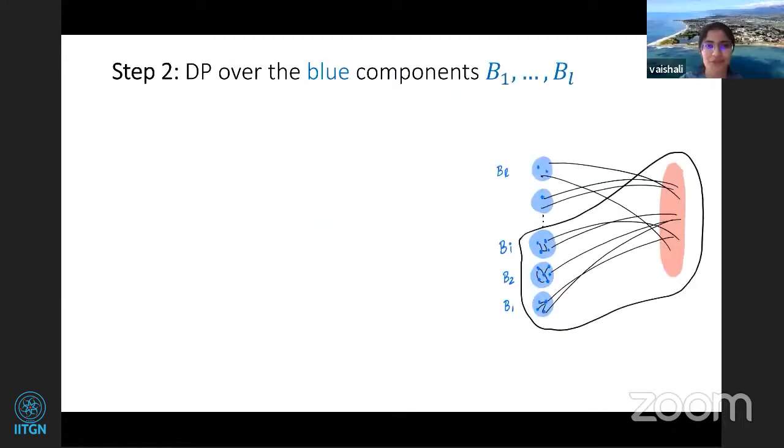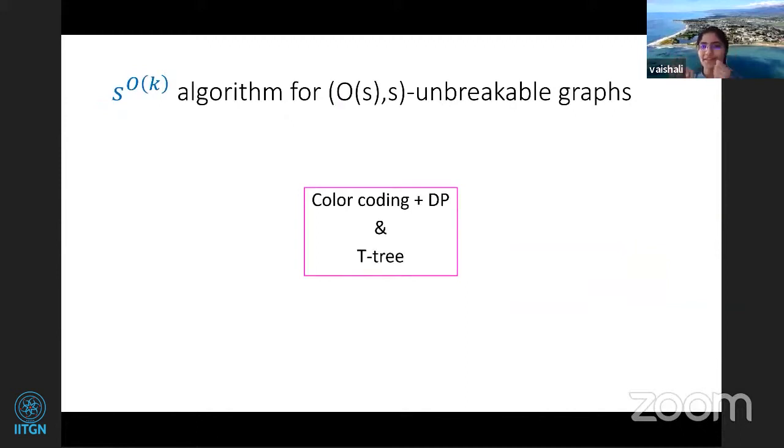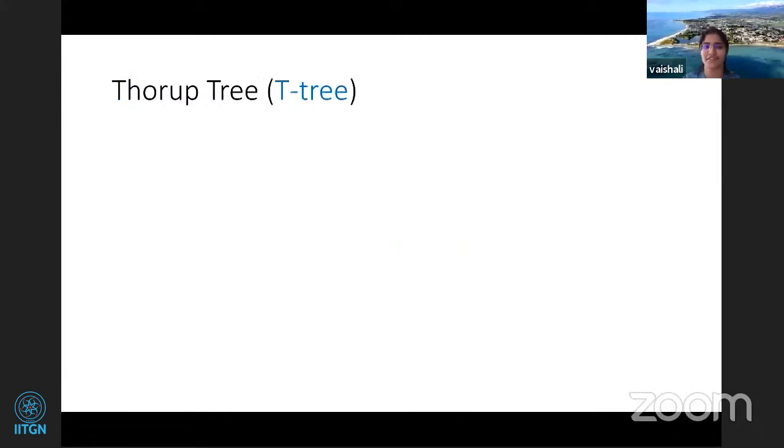Okay, so now let's move on to the S to the K algorithm. Again, it will be on unbreakable graphs. And what will happen here is we'll use the same framework we've seen, color coding plus DP. But now we'll be using a T-tree, the thorough tree that I mentioned earlier. So now let's look at the definition here.